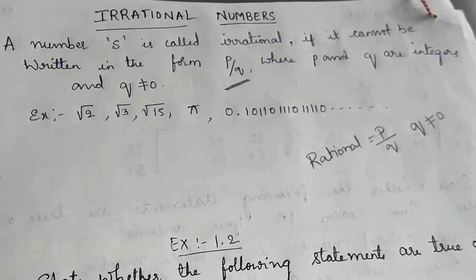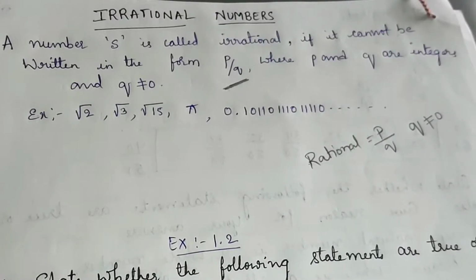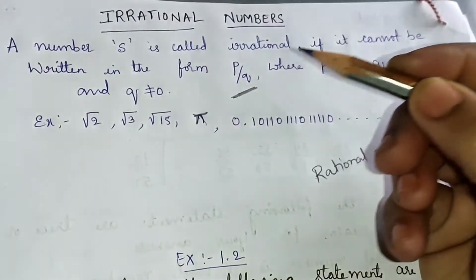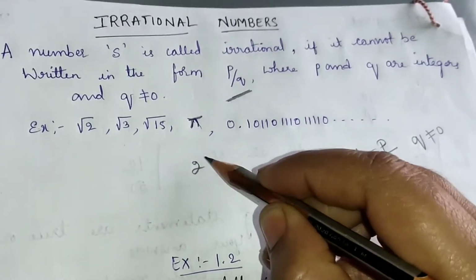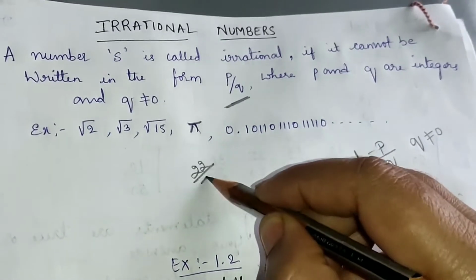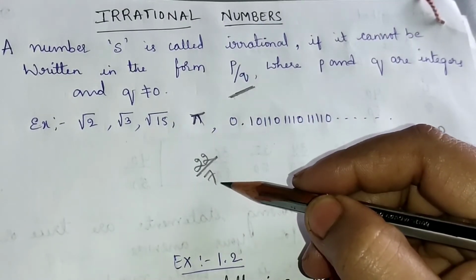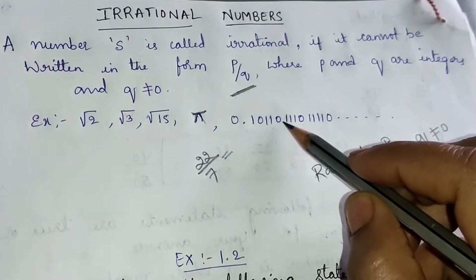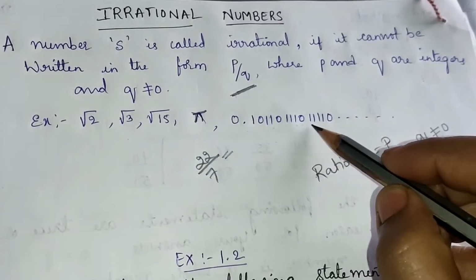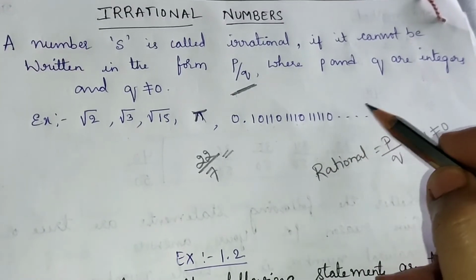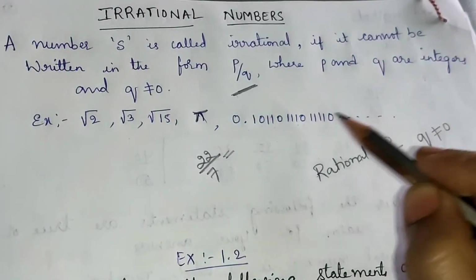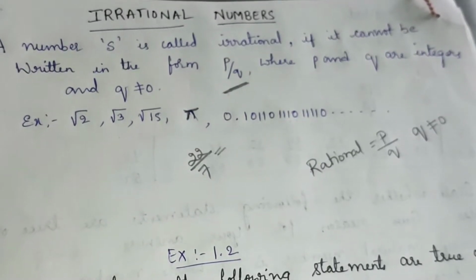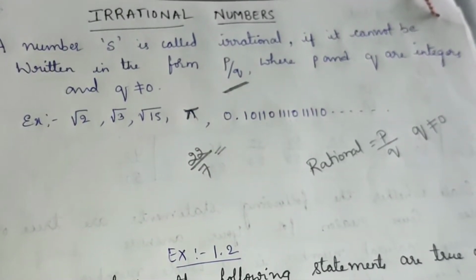You can quote root 2, root 3, root 5, root 7. All are irrational numbers, along with pi. Pi is also an irrational number because the value of pi is 22 by 7. If you divide 22 by 7, you will get repeated numbers, 0.1011, 0111, 01111, 0111. In the same way, the numbers continue. This type of numbers are considered irrational numbers, and these irrational numbers cannot be written in the form of p by q.